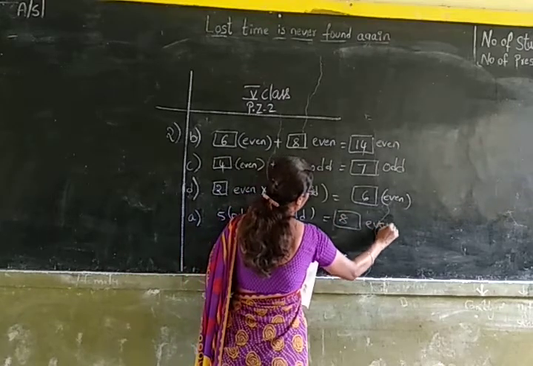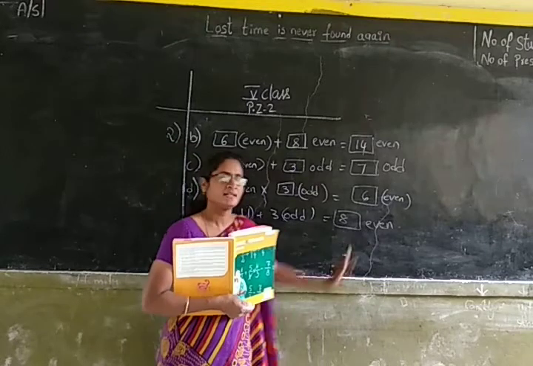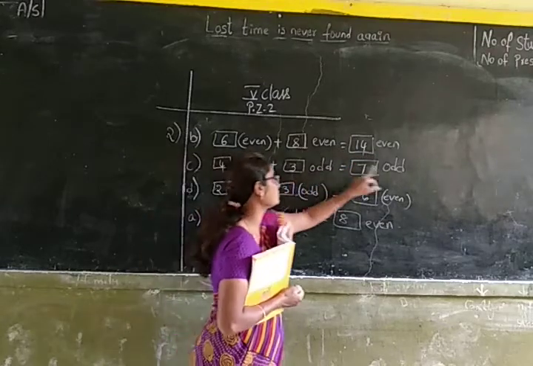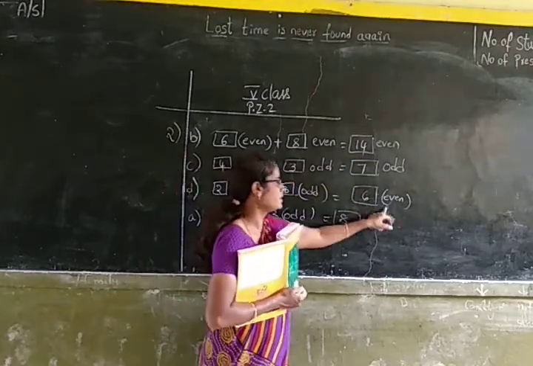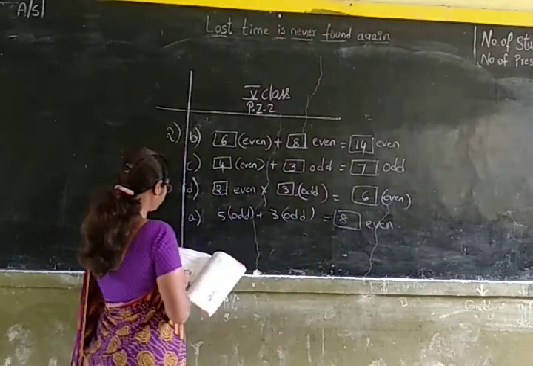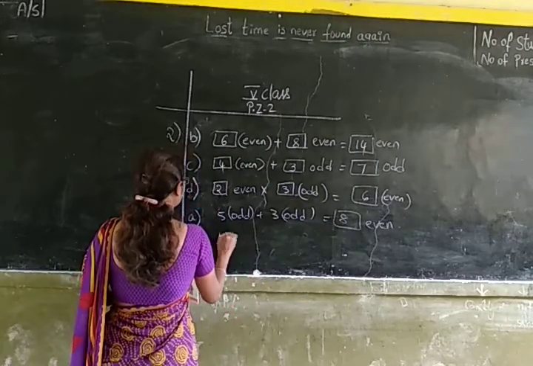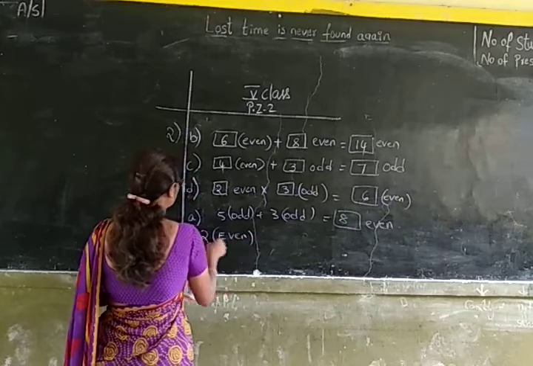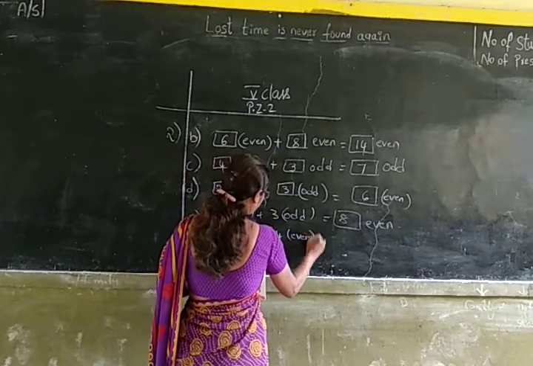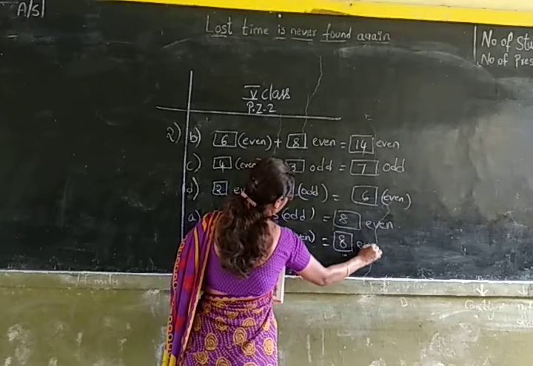Okay children, you have to remember these rules. When you add two odd numbers, the result is always an even number. Even plus even is even, even plus odd is odd, even into odd is even, odd plus odd is equal to even, and even into even is even. 2 is an even number, into 4, which is an even number. 2 into 4 is equal to 8. 8 is an even number.